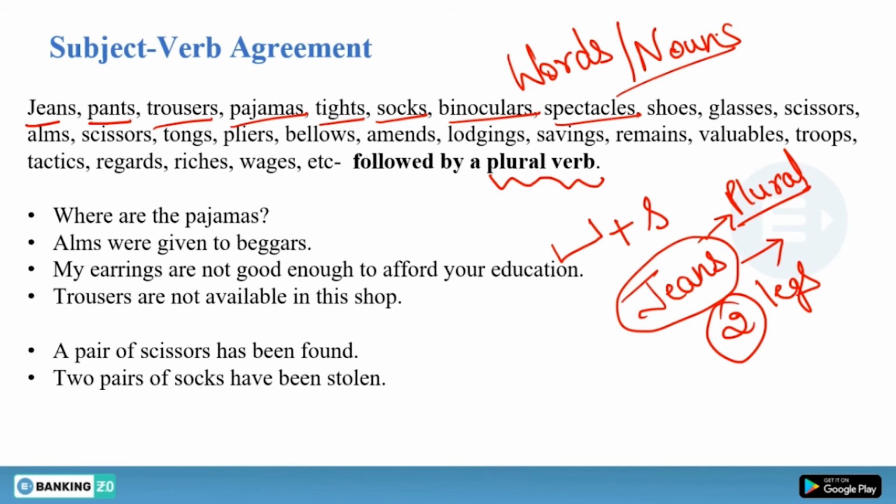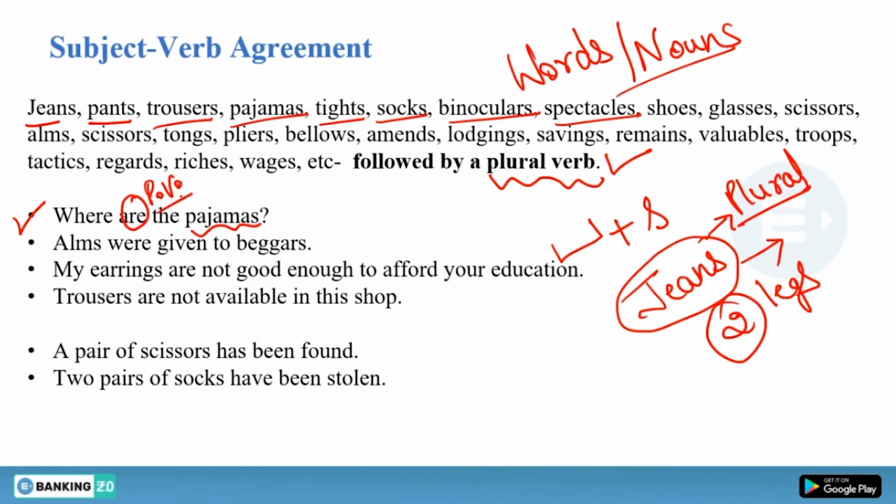And remember that whenever you see these kinds of words, you have to use a plural verb. Okay? Because they are in pair. That is why we use a plural verb with all these words. So we have some examples, like where are the pajamas. We do not use where is the pajamas because we consider it plural. That is why we have to use a plural verb.